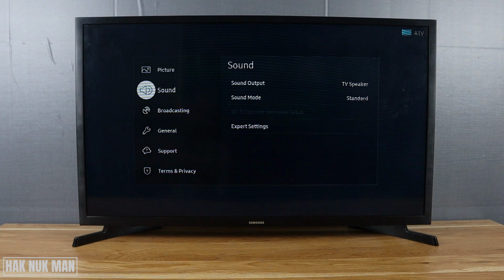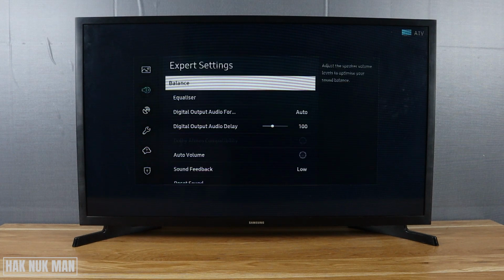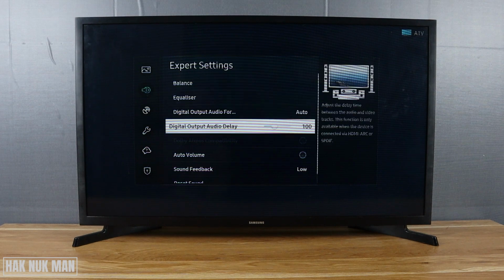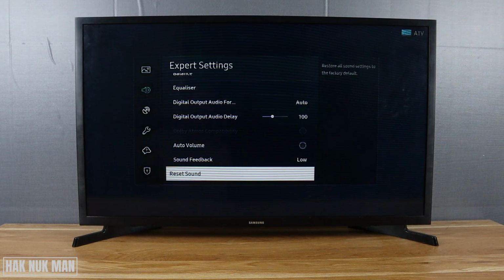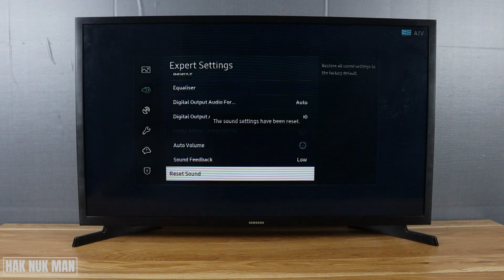Select on it, go to expert setting, and this time you need to reset the sound setting. Just select on it, reset sound setting. Okay, after you reset the sound setting, I hope you try to test the sound once more in the previous step that we showed. Okay, and I hope this time the problem will be solved on your TV.